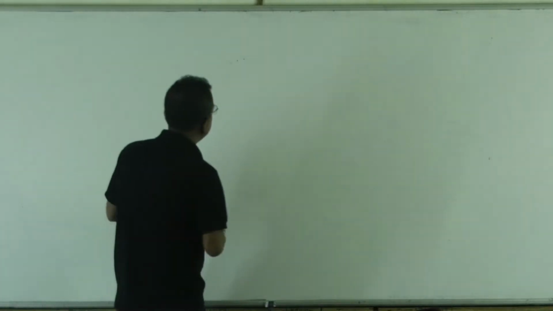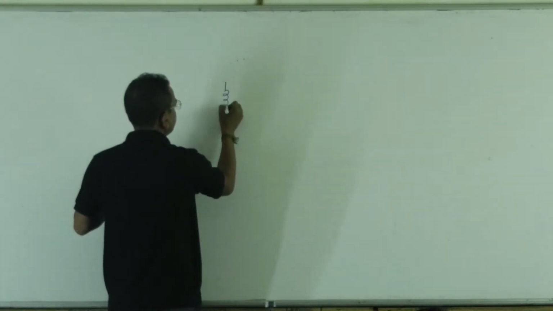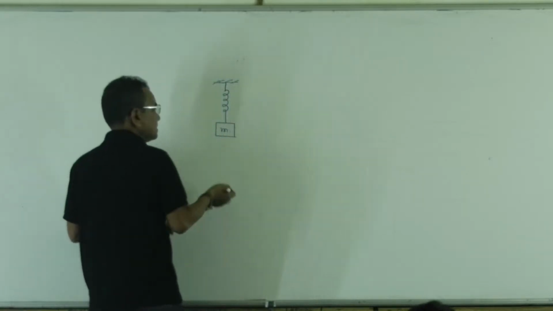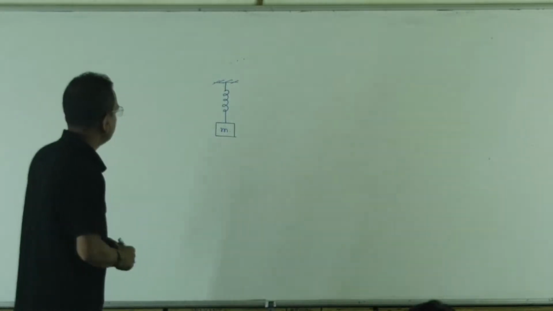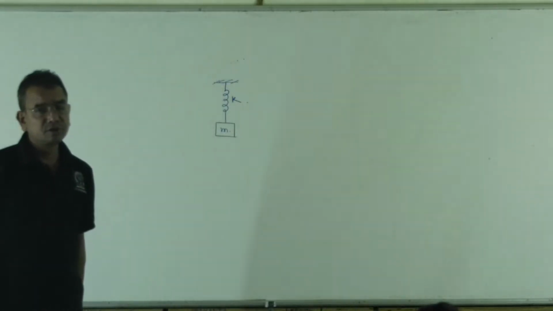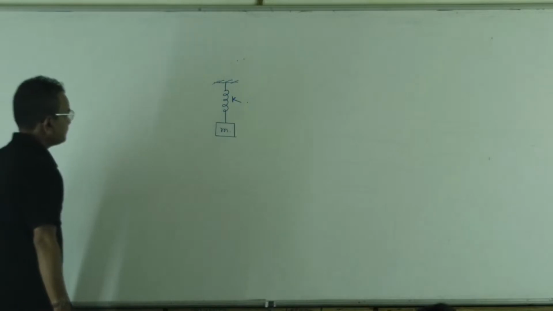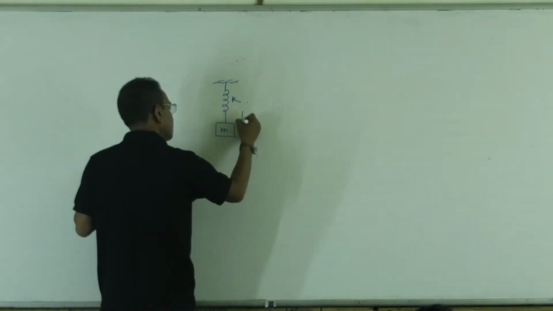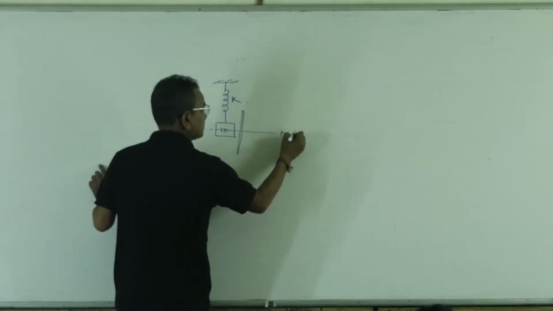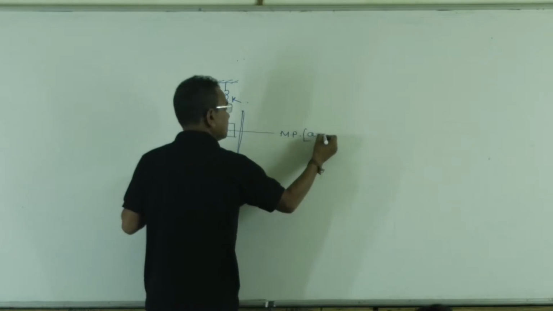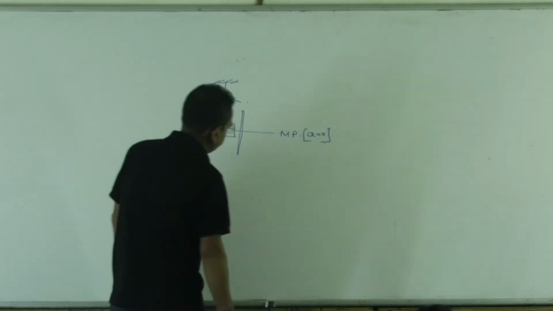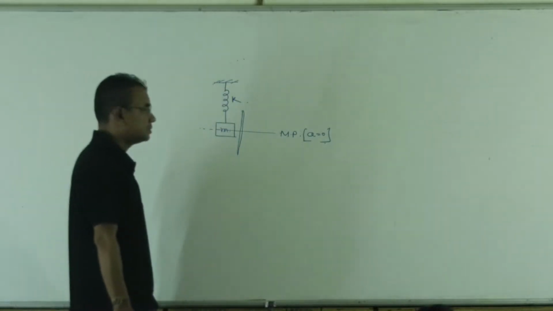Somebody will ask you, in the last question, the spring mass system oscillated without gravity, because gravity is there, but it has no effect on the motion. But if the spring mass system oscillates vertically, you have to prove whether the motion is simple harmonic or not. The mass is oscillating in this vertical line. First, you have to find the mean position. At the mean position, acceleration is always 0.